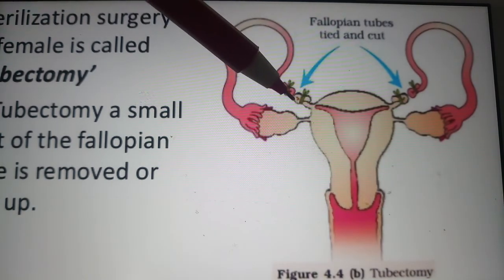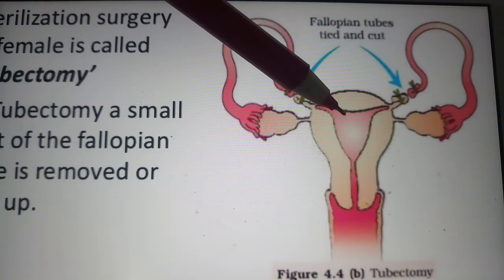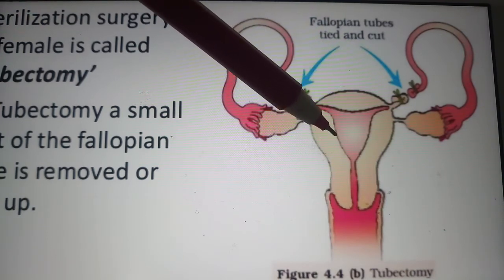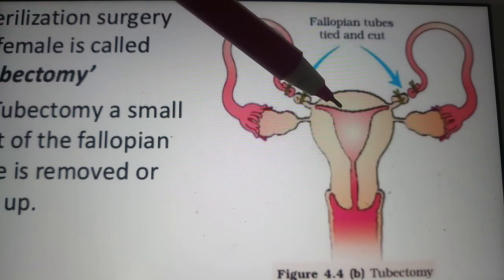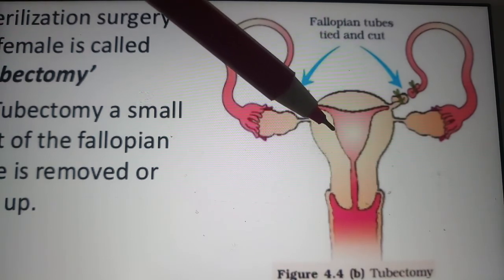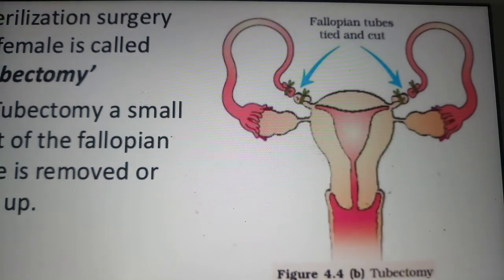When it is not passed on, there is no implantation, no pregnancy. Therefore, it is an effective sterilization method and thus avoids fertilization. This sterilization method in females is called tubectomy.